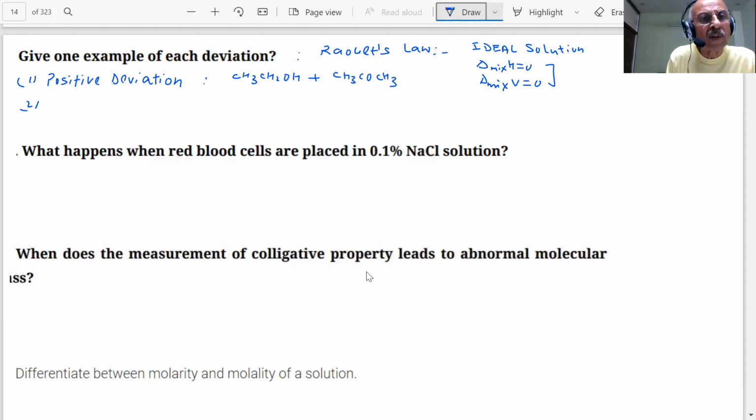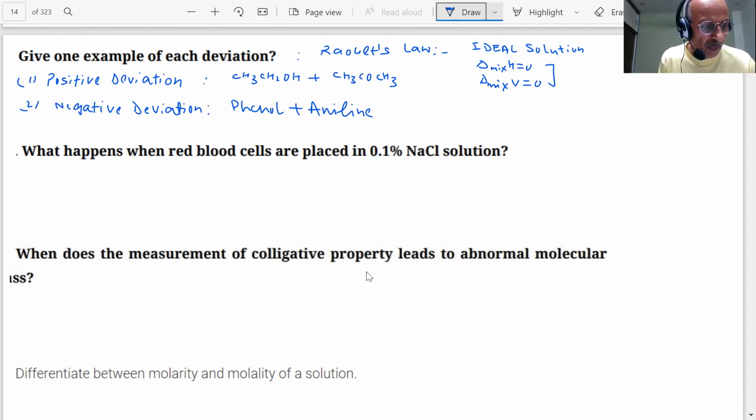Give an example of negative deviation. Negative deviation is phenol and aniline. What are the reasons for that, student? In phenol and aniline, the intermolecular hydrogen bonding between phenol and aniline is stronger.